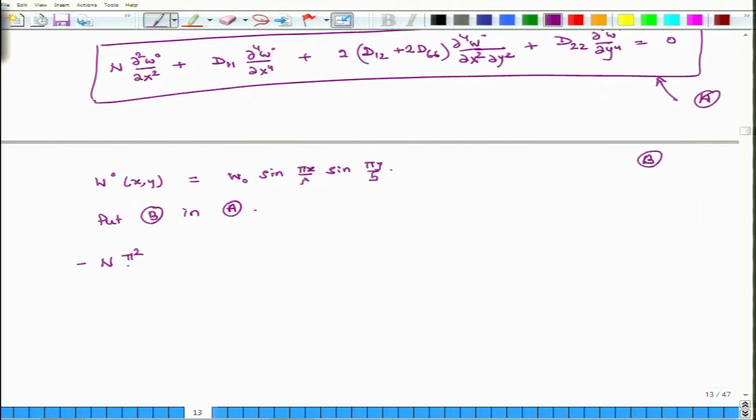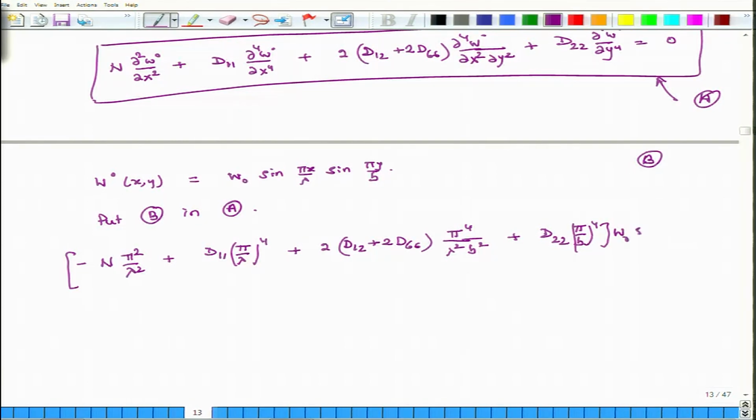So, it becomes pi square over lambda square, plus D11 pi over lambda to the power of 4, plus 2 D12 plus 2 D66 pi to the power of 4 over lambda square b square, plus D22 pi over b to the power of 4, times w naught sin pi x over lambda sin pi y over b, and this equals 0.